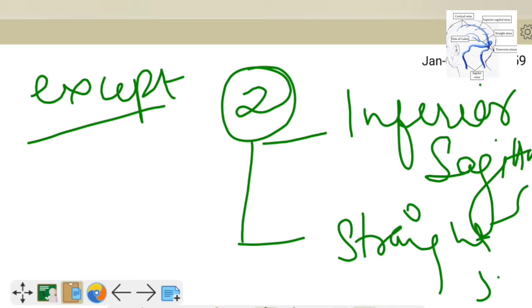These sinuses lie only within the infolding of the meningeal layer. These two sinuses are not in between the endosteal and the meningeal layer. These lie only within the infoldings of the meningeal layer.